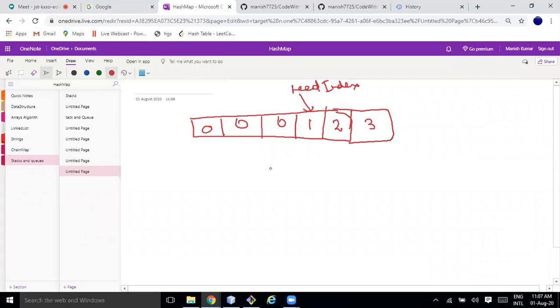Why should we not try inserting here? If fifth is coming, then I'll insert here. If sixth is coming, I'll insert here. If 7 comes, then I'll say my queue is full and I cannot take more elements. So this is called a circular array.